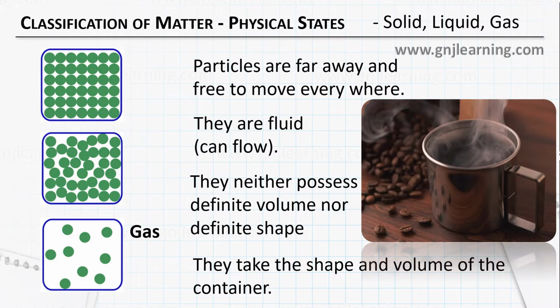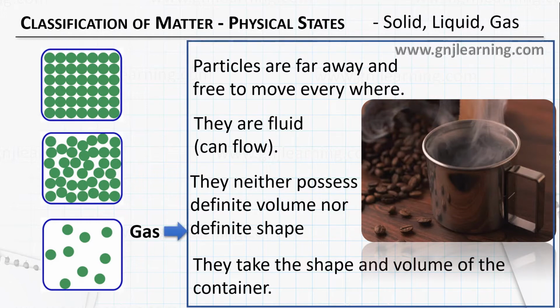If you contain this gas inside a closed container, you can say that the volume of that container is the volume of the gas, and the shape of that container can be considered as the shape of the gas at the moment. But when you open that container, the gas will escape, and there is no more shape and volume. So that is gas.